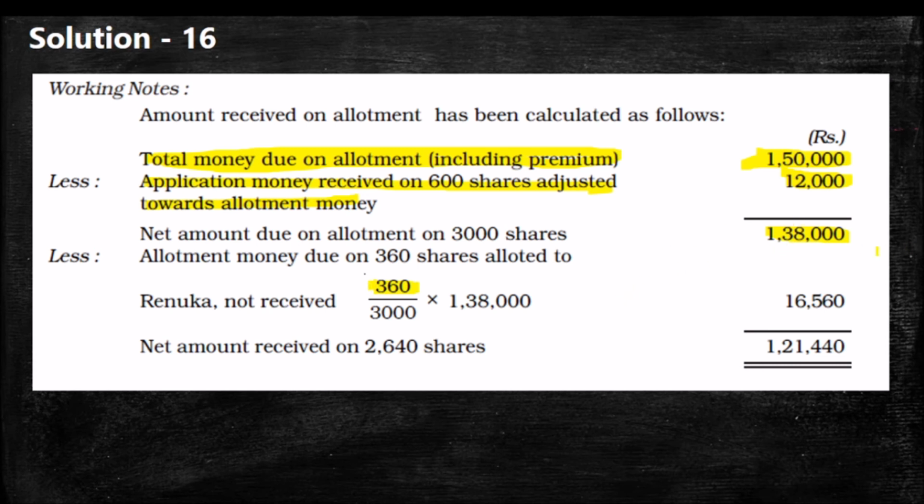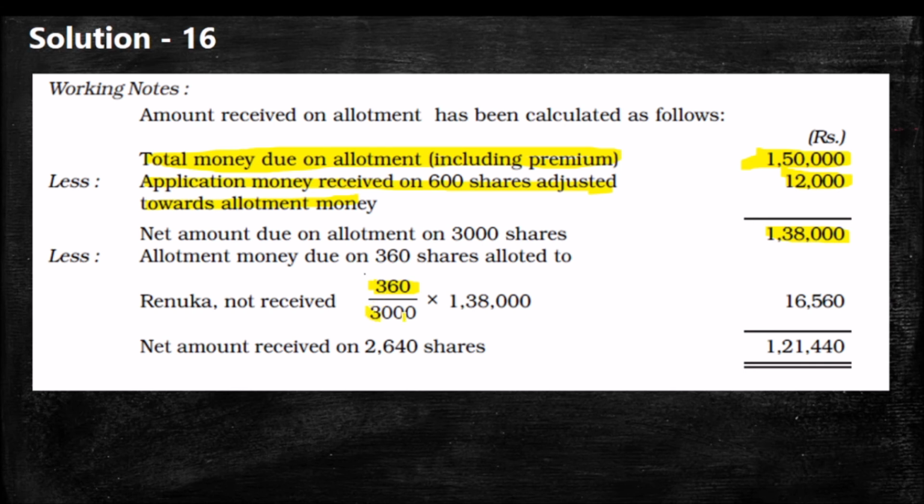So out of this 1,38,000, we are calculating the amount not received from Renuga. Renuga made an arrear, so we want to find out the amount of calls in arrear. We are finding out the amount to be paid by Renuga during allotment for 360 shares.